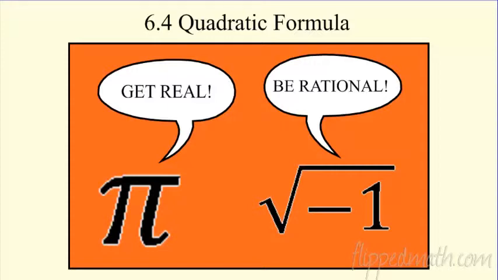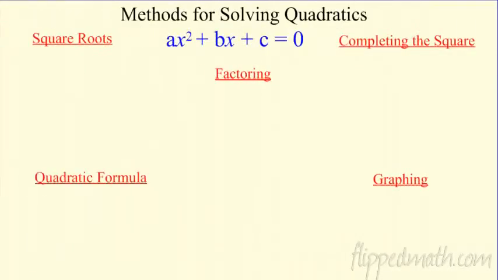Excellent. Moving on here, let's take a look at the comics. One of the reasons I like teaching Algebra 2 is the level of math humor really takes a step up here, so they're pretty hilarious. Let's check out this comic here. There's Pi saying get real to... Hopefully you notice this. What is this? This is i. It's an imaginary number. That's the definition of i. He's saying get real, and he's saying be rational, because remember, pi is an irrational number. It goes on and on and on forever and ever. It never repeats, so it's irrational. So that is pretty much hilarious.